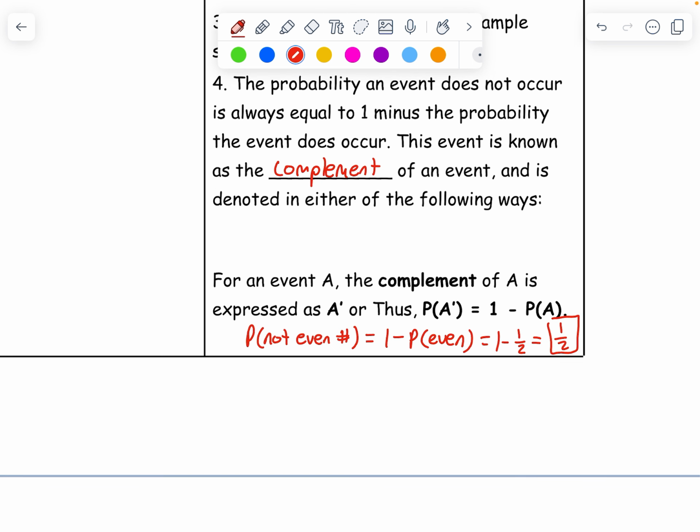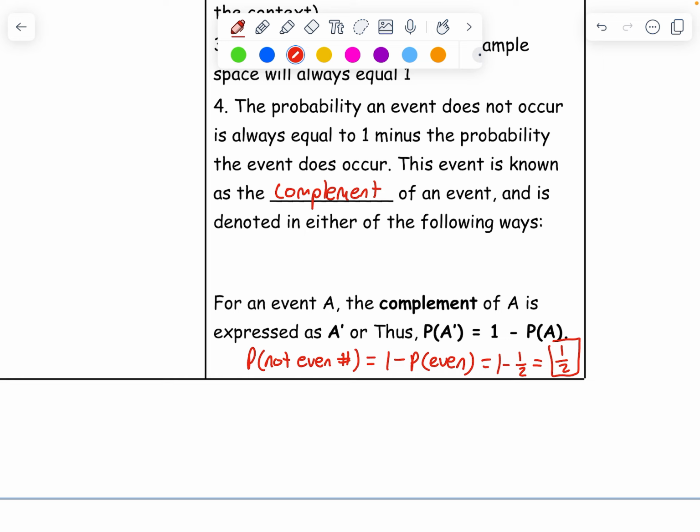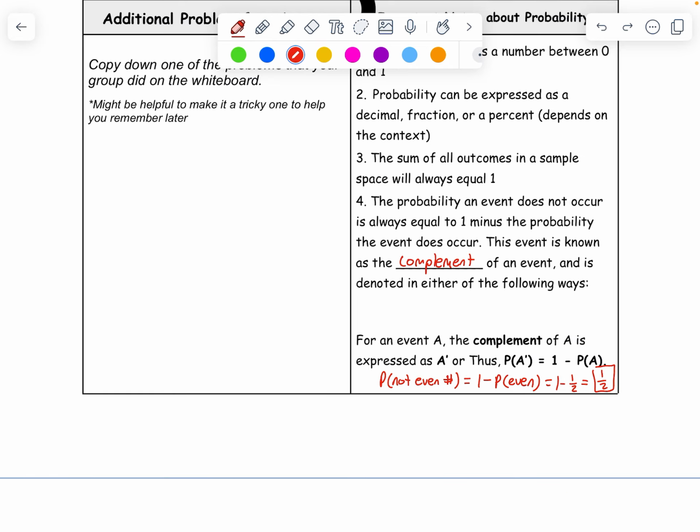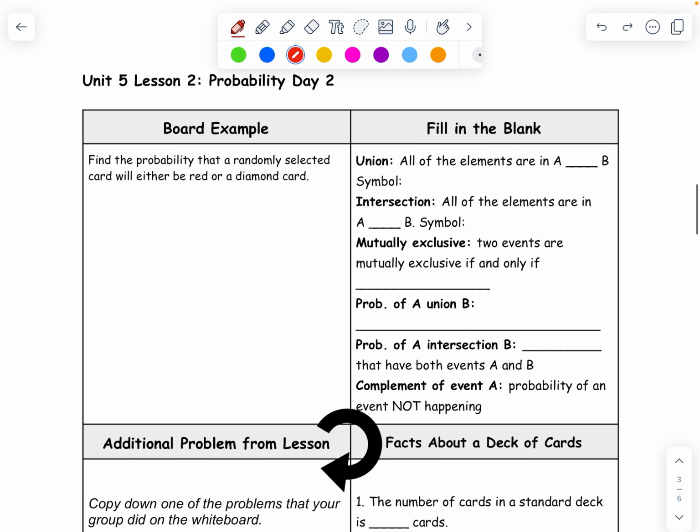Another example would be the probability of not getting a 1. Well, the probability of getting a 1 is 1 out of 6, because only one of the 6 sides has a 1. So I would do 1 minus 1 over 6. The probability of not getting a 1 is 5 over 6, which makes sense because 5 out of the 6 sides on a die aren't a 1. So that's something you'll see a lot, the complement. It's the probability something does not happen, which is 1 minus the probability that event A, or whatever the event is, does happen. All right, so that's the first part of the note organizer. This is the next part of the note organizer.